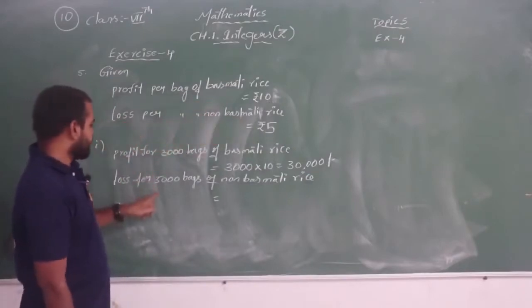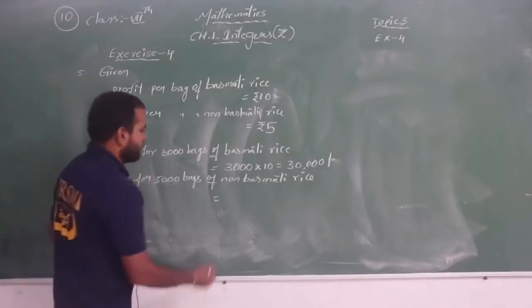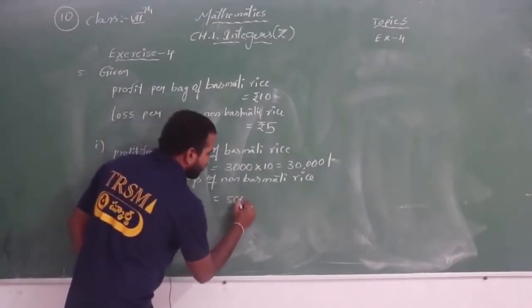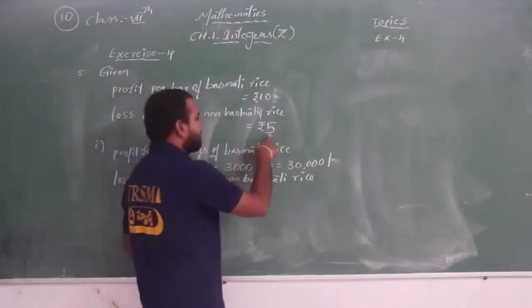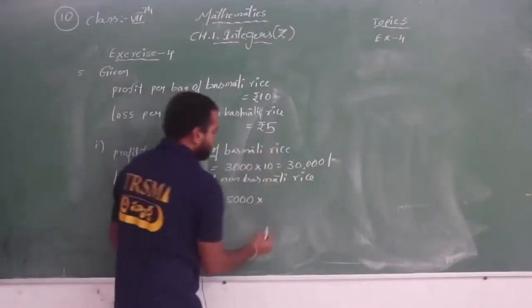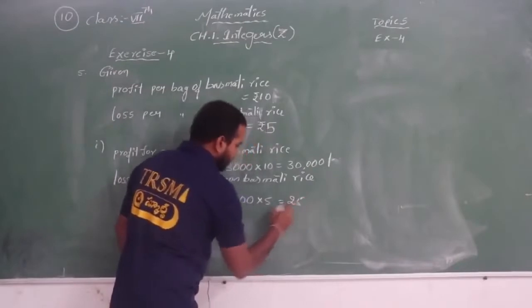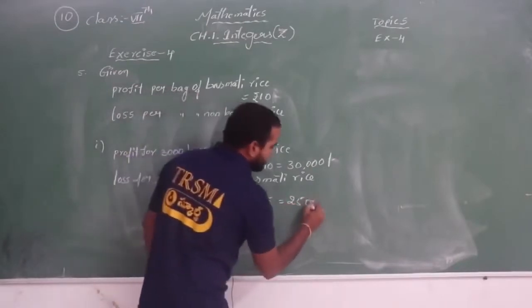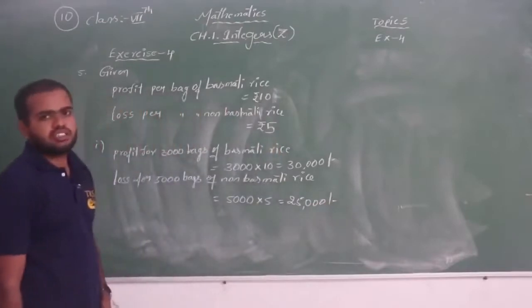So if he sells non-basmati rice, how many rupees loss will he get? The number of bags, 5000, into the loss per bag, which is 5 rupees. So 5 5s are 25, and how many zeros? 1, 2, 3. So it means he gets a loss of 25,000 rupees.